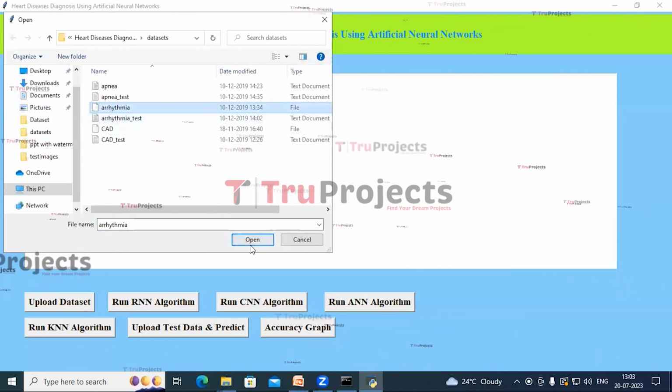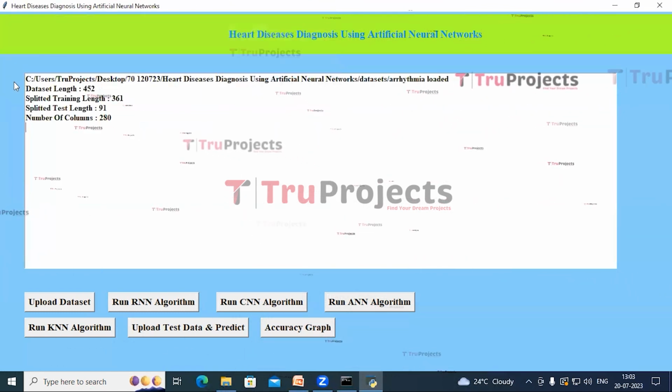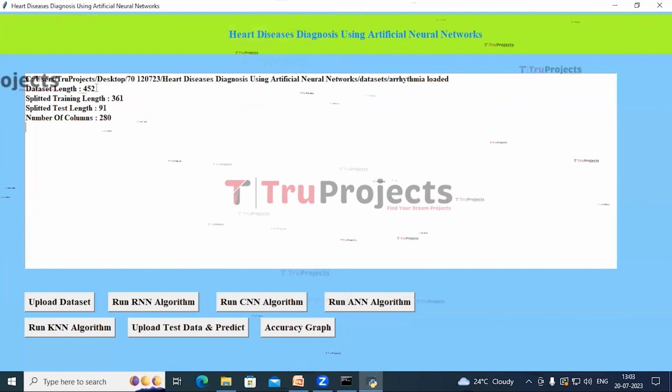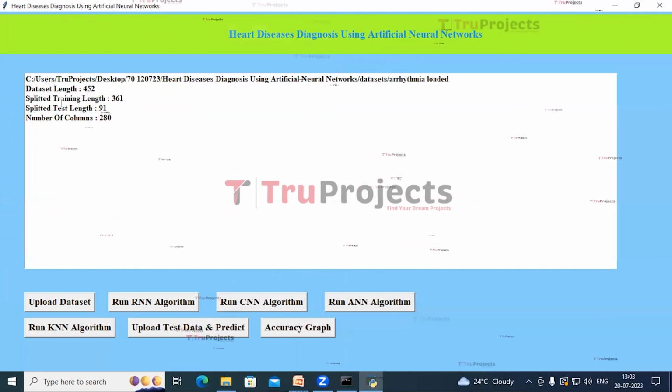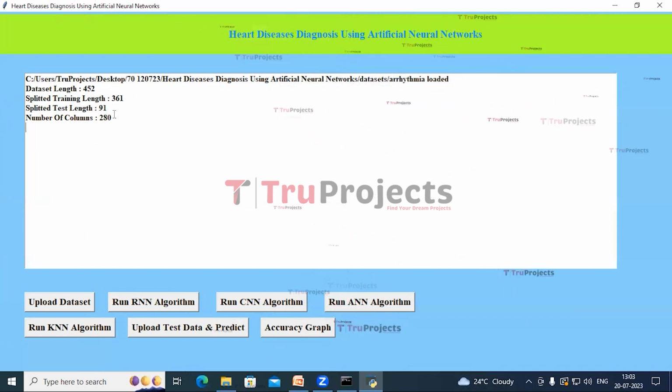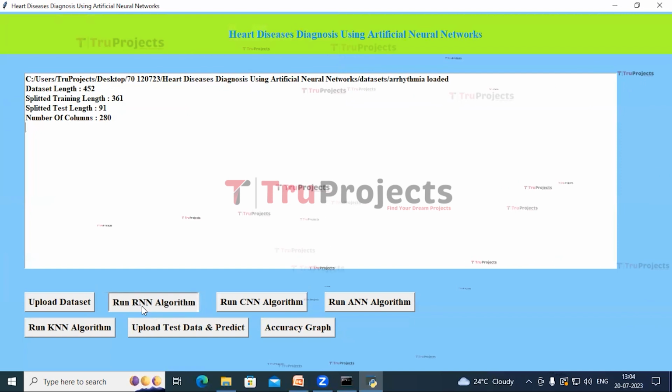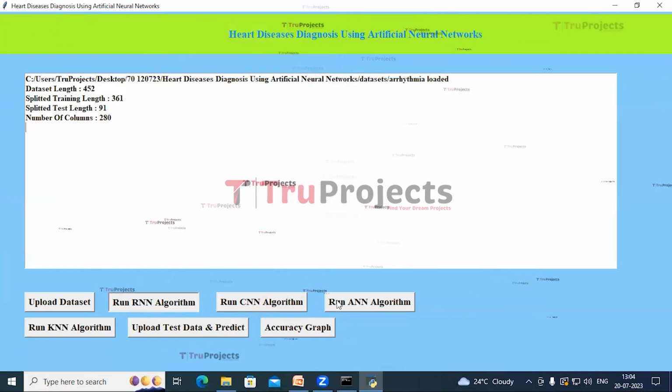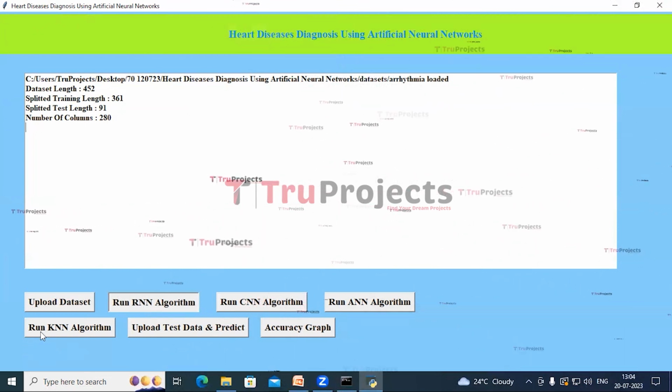Select the Arrhythmia dataset and click on open. We can see the total dataset length is 452. It has been split into train and test sets. Train set includes 361 records and test set includes 91 records, and the number of columns present in this data is 280. Now click on Run RNN, Run CNN, Run ANN and Run KNN algorithms button.